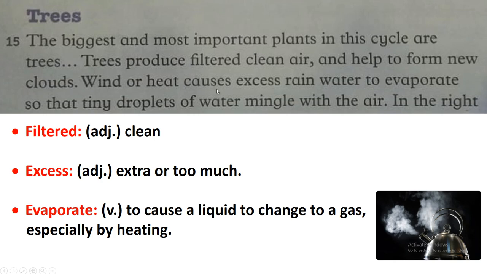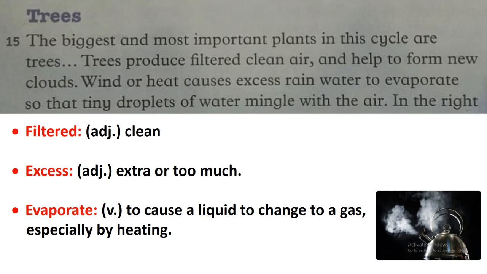Wind or heat causes excess rain water to evaporate so that tiny droplets of water mingle with the air. Okay, excess here is an adjective, means extra or too much. So we have here wind or heat. They cause excess rain, a lot of rainwater. And what will happen to this rainwater? They will evaporate. Okay, we know that water evaporates by heat. So when water evaporates, what will happen? We'll find small droplets, and droplets here means small drops.